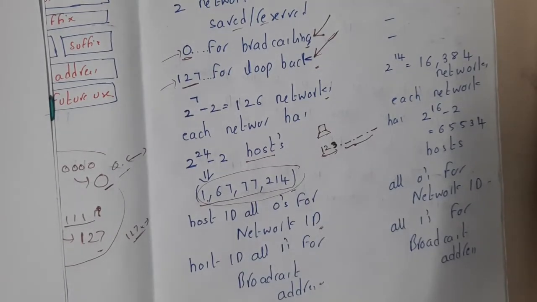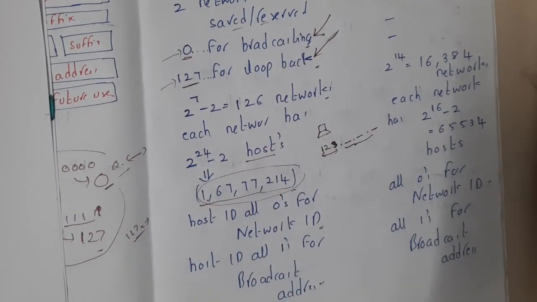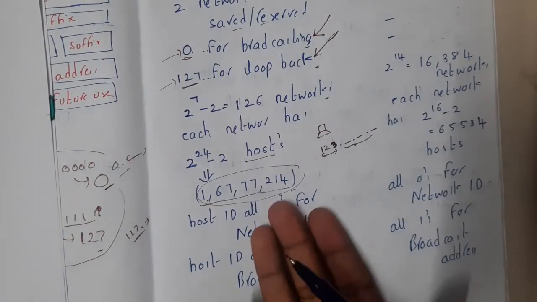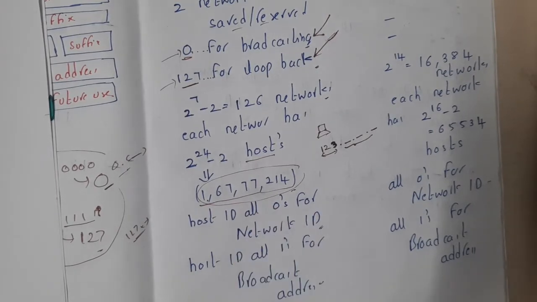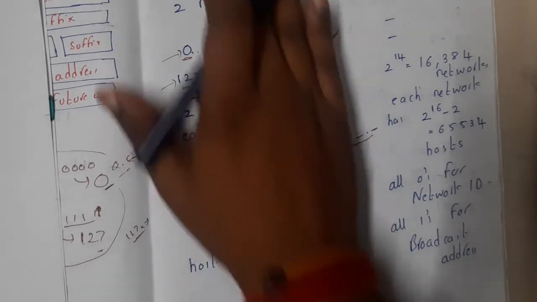Got it? So is it required for a single company? That doesn't make any sense, right? So that is the reason why class A is very rarely used. It is not that useful, because if you take one class A network ID, who can give this many connections, guys, right? If you are a telephone exchange, or if you are providing internet for a country or a state or somewhere, then it could be useful, right? Okay, so now you got an idea, right?